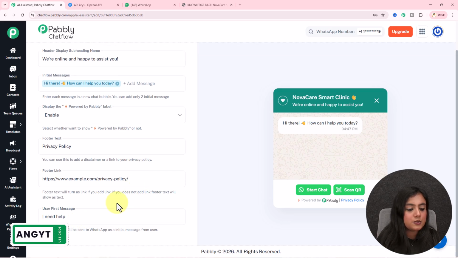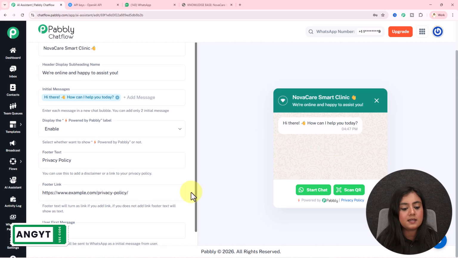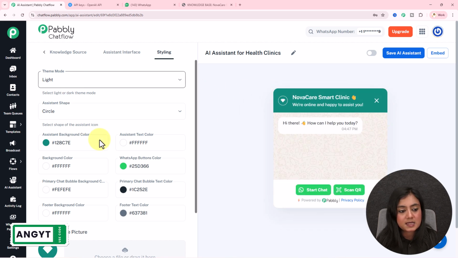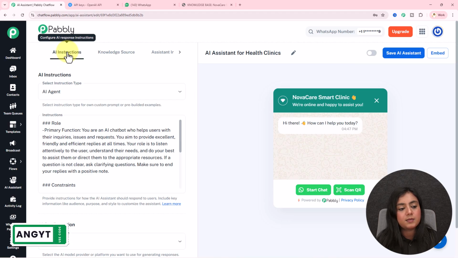And next is the user's first message. If you're receiving messages from your users' end, whatever the usual first message you receive is, you have to enter it over here, okay? Last is styling. If you have your own business, you will have a different brand, like your own colors, backgrounds, pictures, and everything that tells about your business. So if you want to change the interface of this specific WhatsApp assistant, you can do it from this styling section right here. I do not want that, so I'll skip the part.